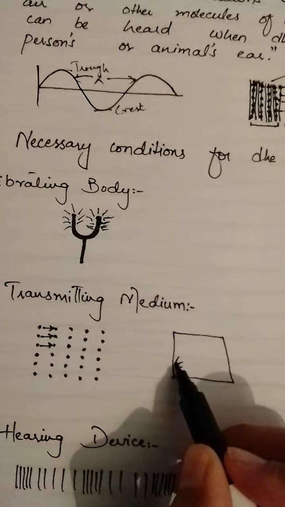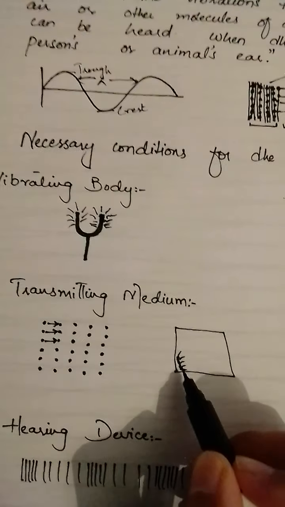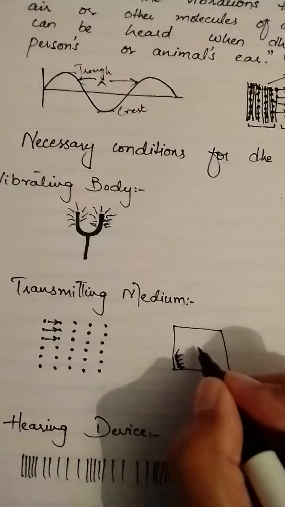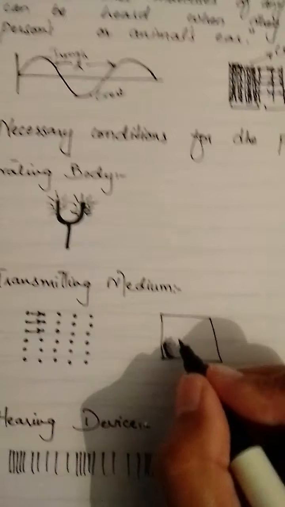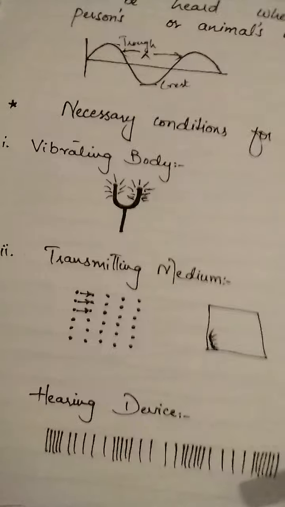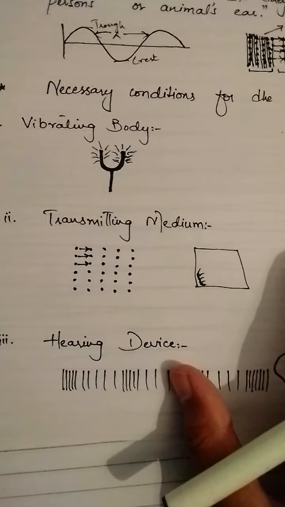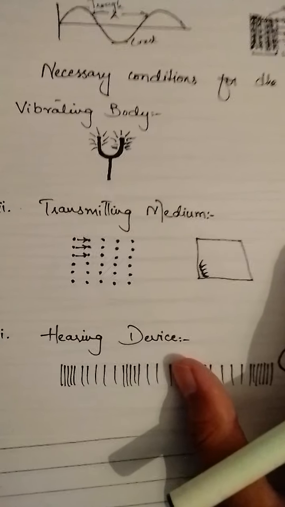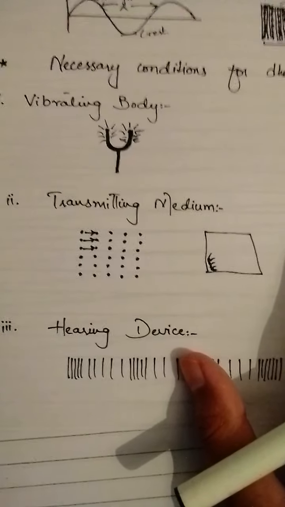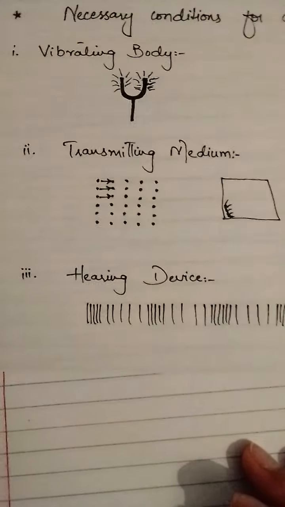There would be vibrations produced around it by the body, but there won't be any air molecules to carry these vibrations up to your ear. So you won't be able to hear anything when a body vibrates in a vacuum. So for the production of sound waves, it is necessary that we have a transmitting medium, any kind of medium, but not vacuum.